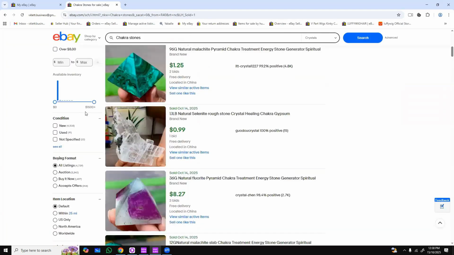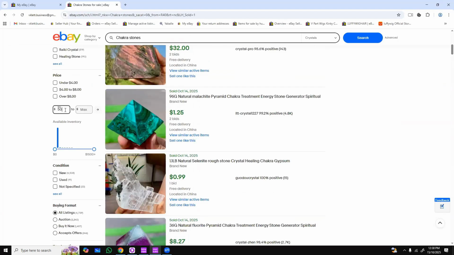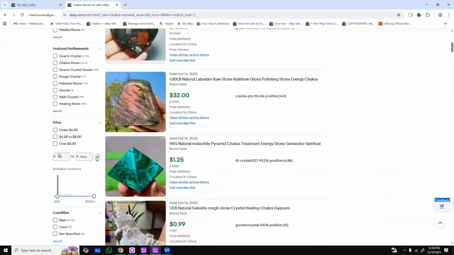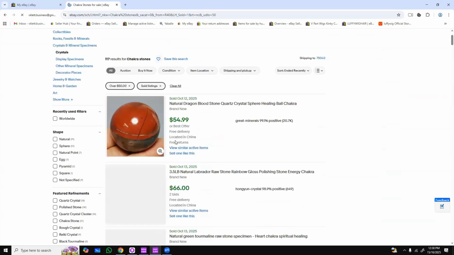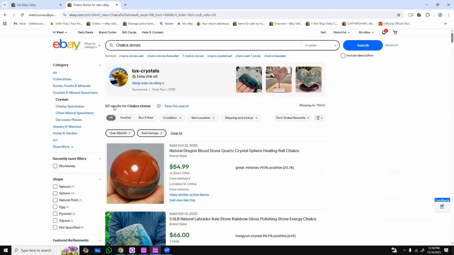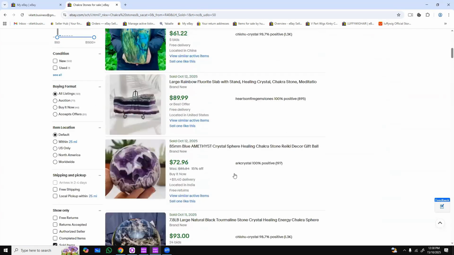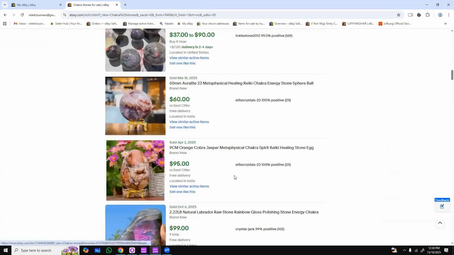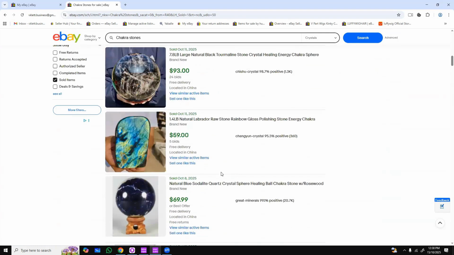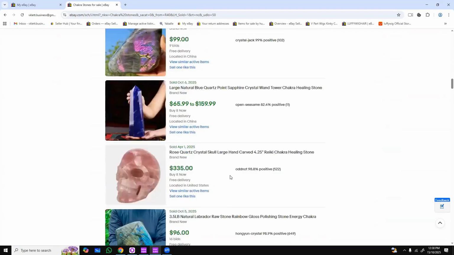For example, if we want to find products where the stones are sold for over $50, we can search for the keyword $50 and press enter. Then we can see that there are people who are able to sell high price products, those priced over $50, and there are 117 results. So if you have sources for products like these, you can participate in this market. We can find sources from places like AliBrex or 1688, right?